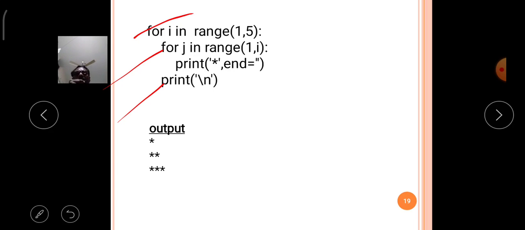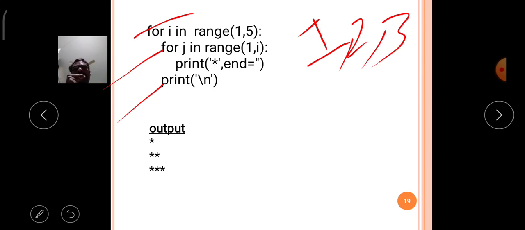Now i in range of 1 to 5 executes the values 1, then 2, then 3, then 4. The 5 is not included in the series.